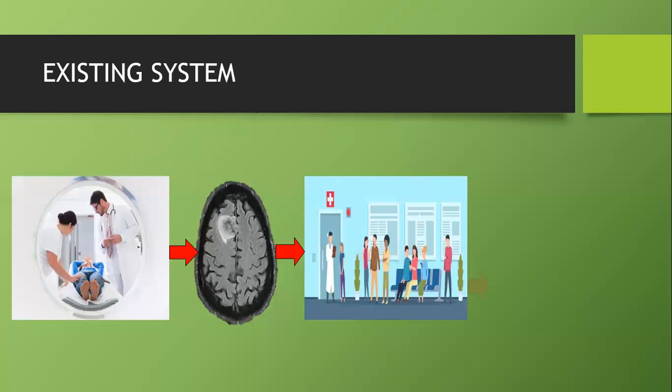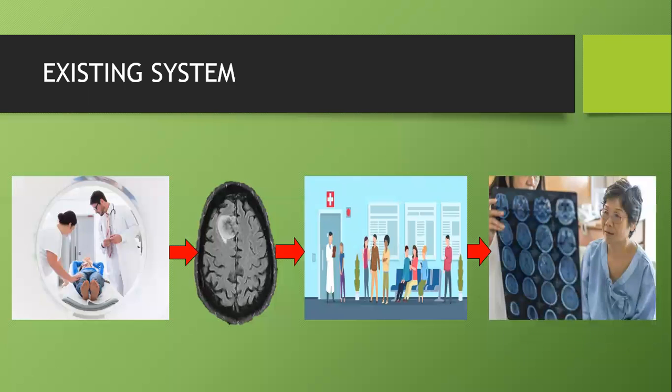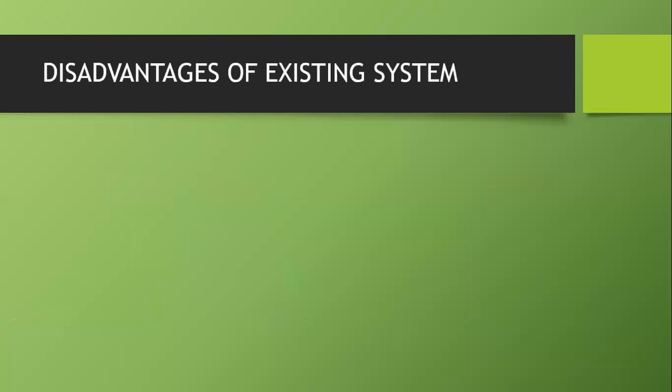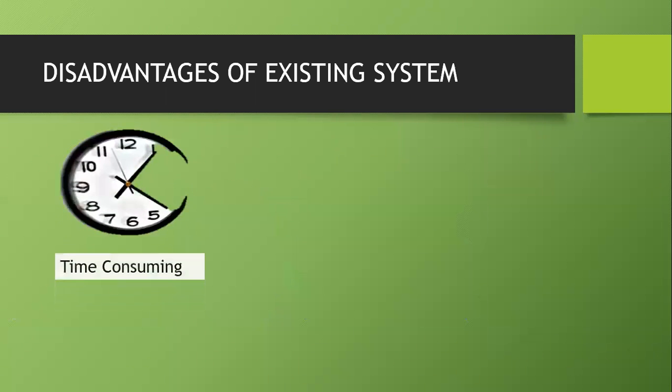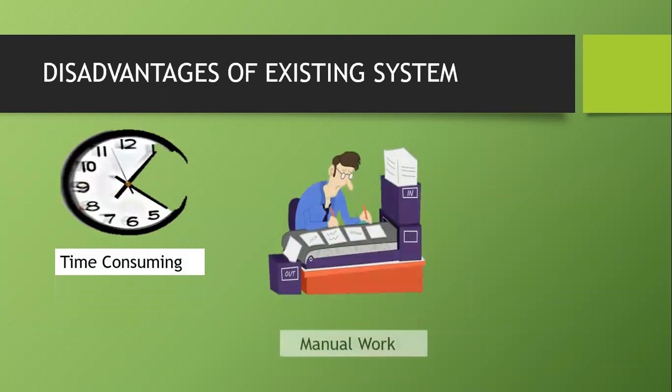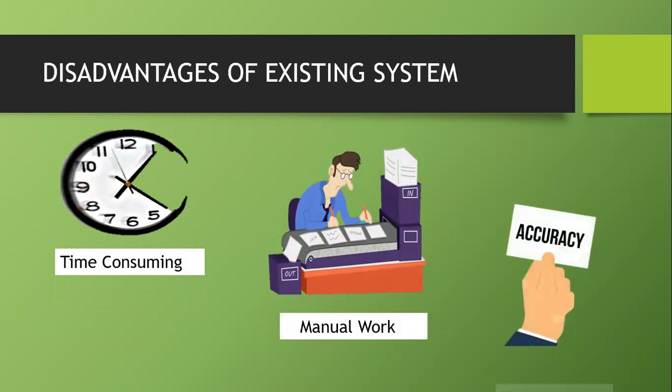However, exact labeling of a brain tumor is a time-consuming task, and considerable variation is observed between doctors. The disadvantages of this existing system are that it is time consuming, manual work, and there is no accuracy due to human error or equipment error.